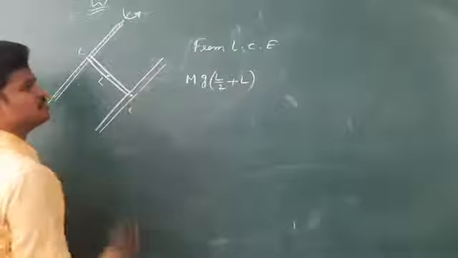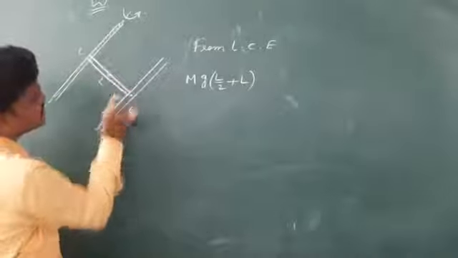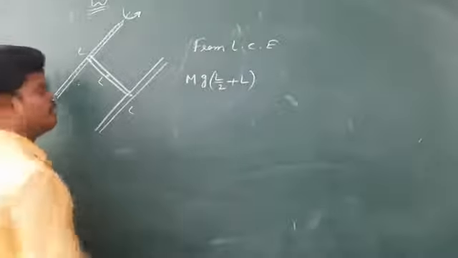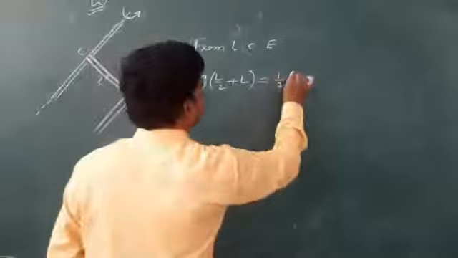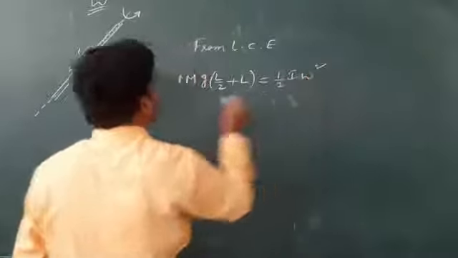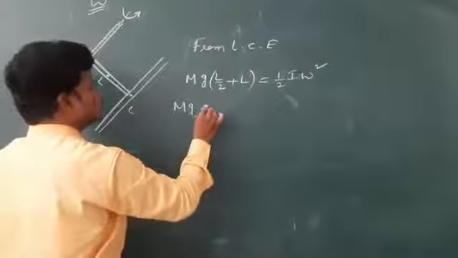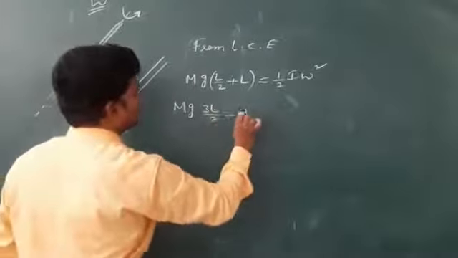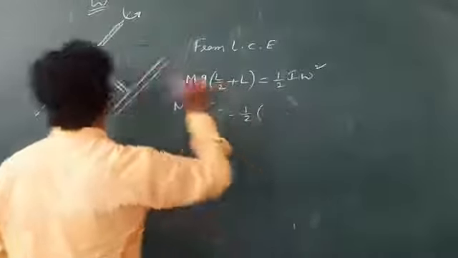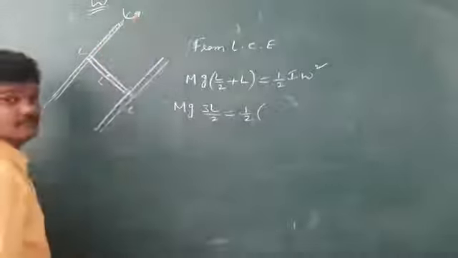So otherwise, Mg L by 2, and this is at a distance of L. And kinetic energy is half I omega square.